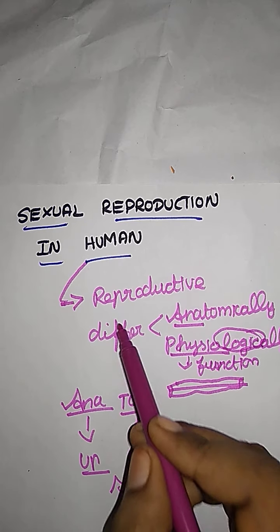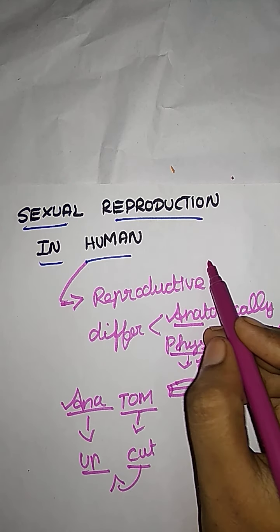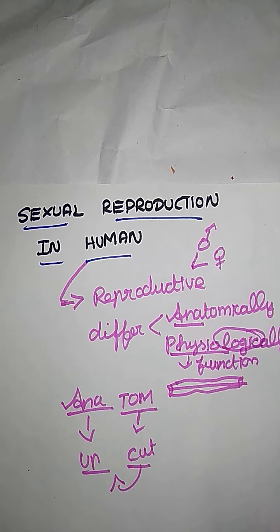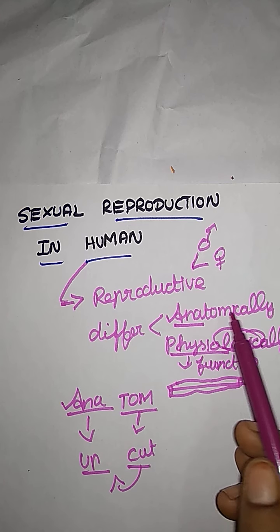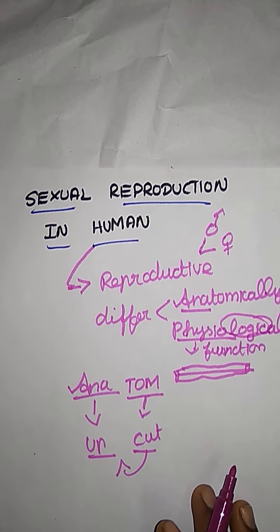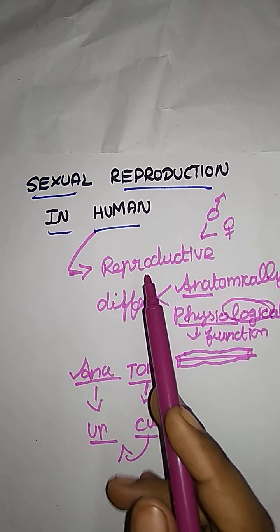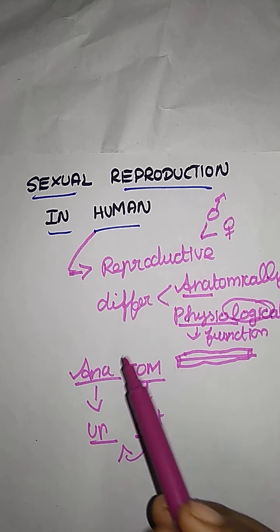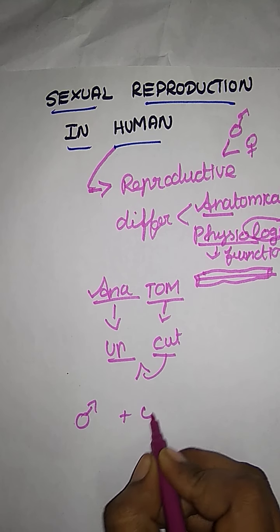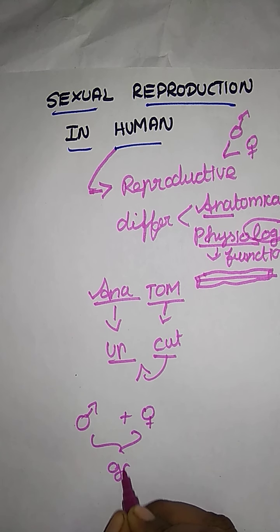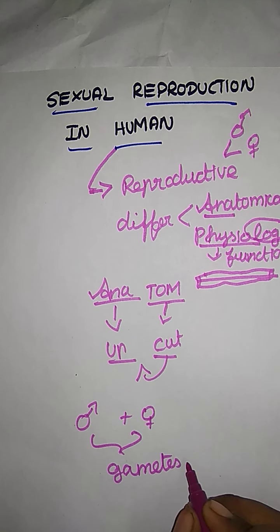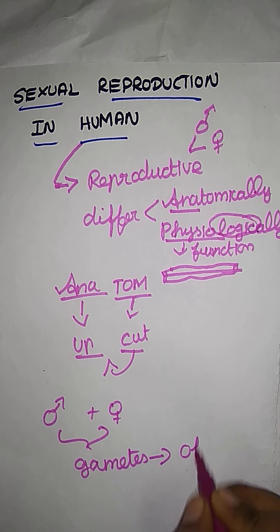So the human reproductive systems of male and female differ anatomically and physiologically. Now a new individual develops at the time of reproduction. The new individual develops by the fusion of male and female gametes. Male and female gametes fuse to form a new individual, that is the offspring.